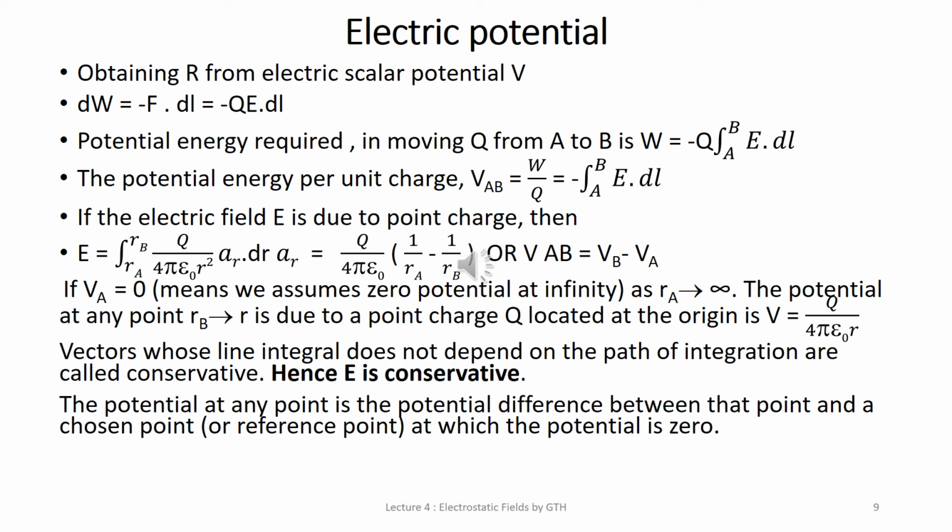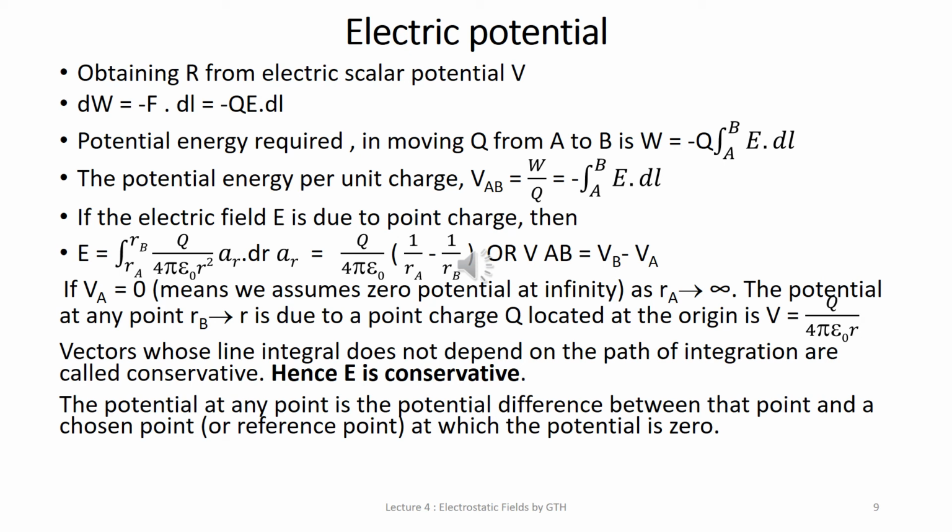Potential energy is required in moving the charge. So charge Q is moving from A to B, and for that purpose work is done. When work is done, there is a potential energy, and as you know, this potential energy is calculated by minus Q integration from A to B of E dot dl. Now potential energy per unit charge, that is W by Q, is equal to minus integration from A to B of E dot dl. If the electric field is due to a point charge, then we consider the sphere.